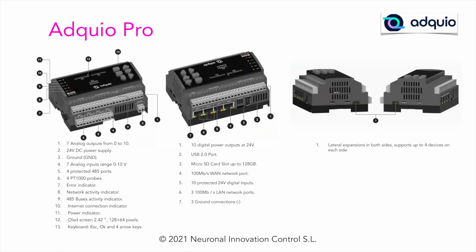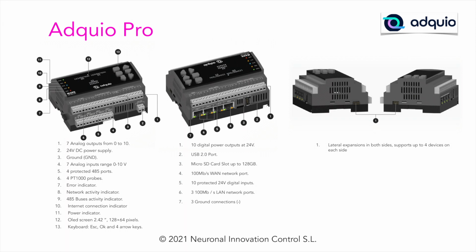On the other side of Adquio Pro we have 10 digital power outputs of 24 volts, and we say that they are power outputs because they are specifically designed to be able to directly move relays or contactors directly from here without an intermediate relay. At the bottom of these we have a USB 2.0 port, so we'll see what we use it for. At point 3 at the bottom we have a slot for a micro SD card that supports up to 128 GB, but a 32 GB high resistance card is inserted from the factory.